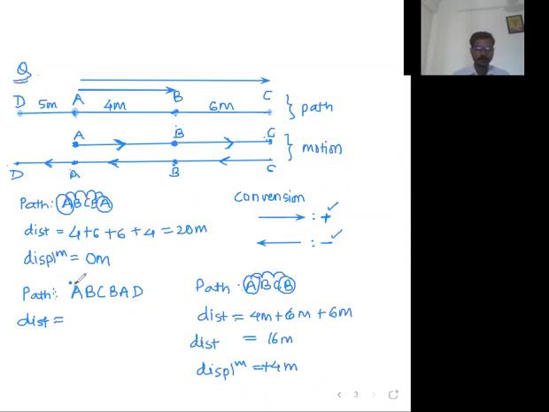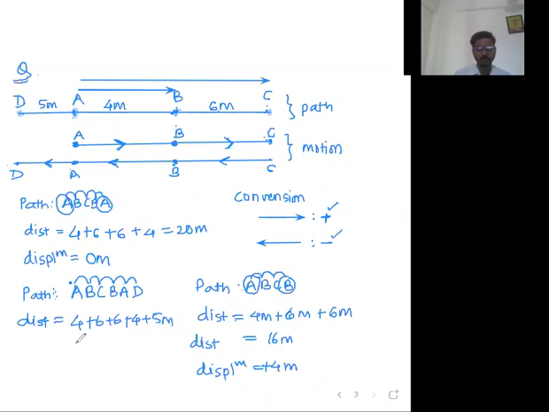Sir, A to B. Yes, Diksha, correct. A to B 4 plus B to C 6 plus C to B, again back, again 6. B to A, you will travel 4 meter. And finally A to D. So journey will be A to B, B to C, C to B, B to A, and finally A to D. A to D, that will be 5 meter.